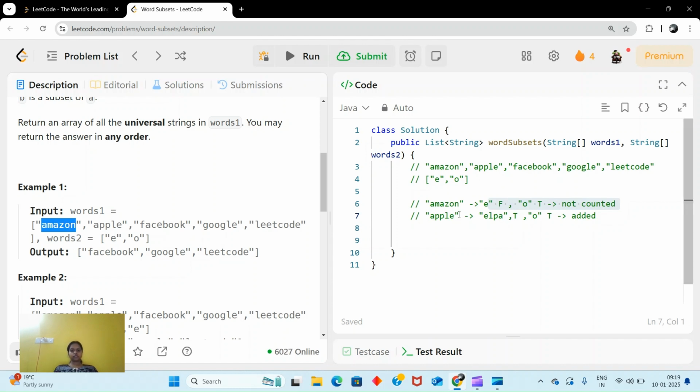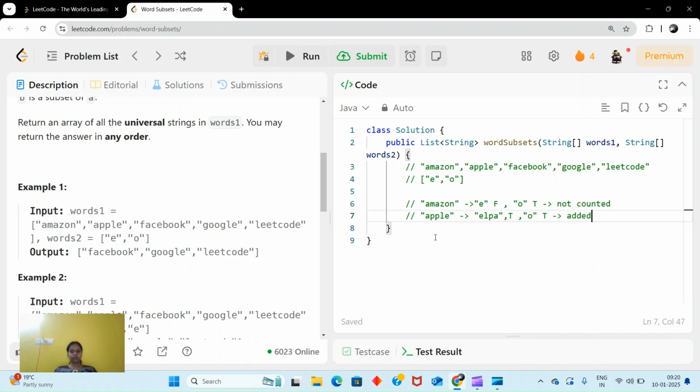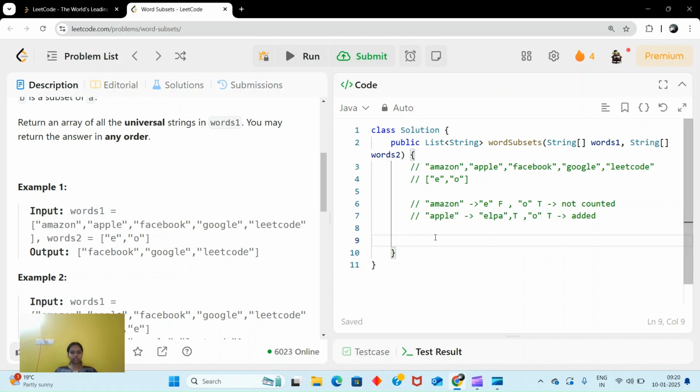So this is the basic version. If anyone wants this solution, please comment on this video, as due to time constraints I want to keep the video short so that it is understandable and nobody's time is wasted. I just explained how we will do it in brute force. If you want the code, please comment on this video. Now we will go to the next step.